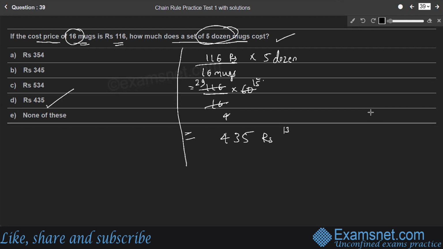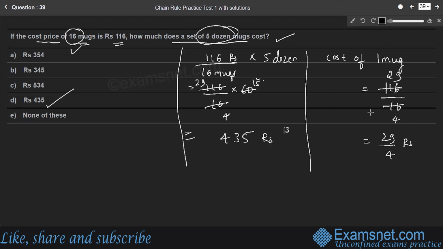Otherwise, first you can take what is the cost of one mug. Cost of 16 mugs is given, so another method is to find the cost of one mug. One mug costs 116 rupees by 16, because 16 mugs cost 116 rupees. So 4 into 4, 4 into 2, and 4 into 9. So 29 by 4 rupees. Cost of one mug is 29 by 4 rupees.